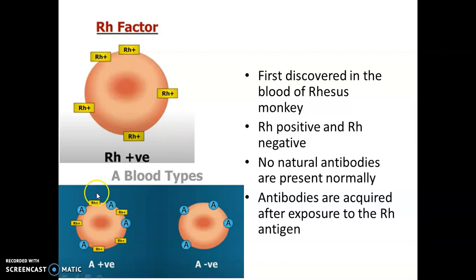Here you can see this blood type is having A antigen and Rh antigen, so his blood type is identified as A positive, and here only A antigen is present on the surface of the RBC and Rh antigen is absent, so his blood type will be A negative. And the antibodies against this Rh antigen are not normally present, and these antibodies are synthesized in the body of a person if he gets exposed to this Rh antigen.